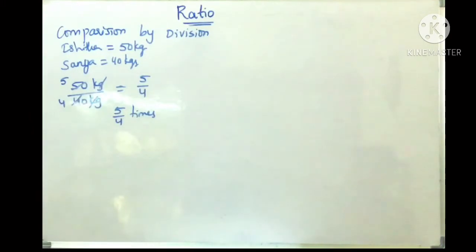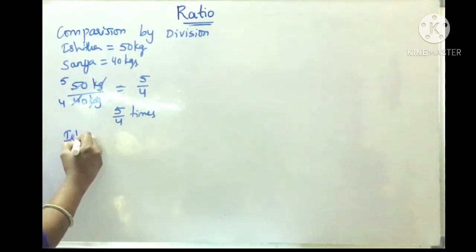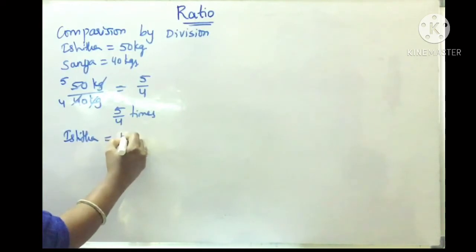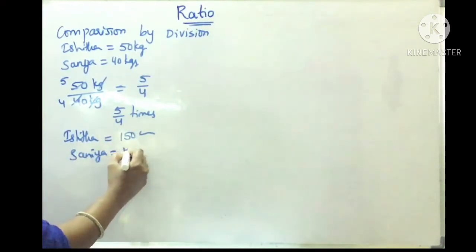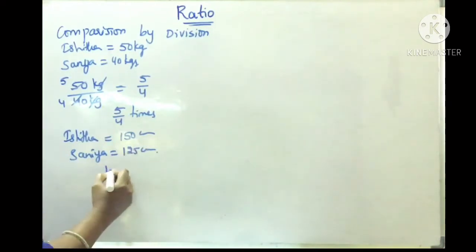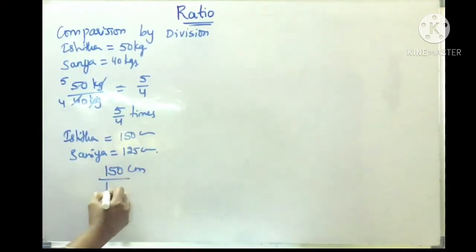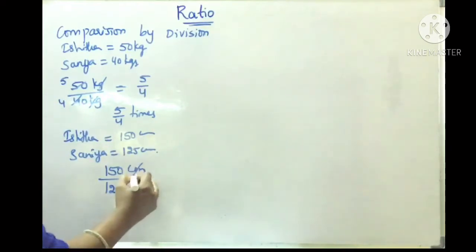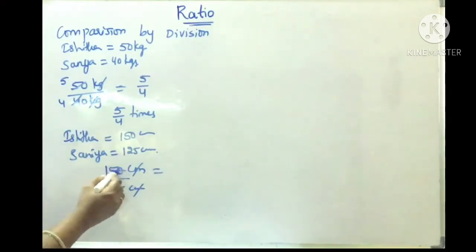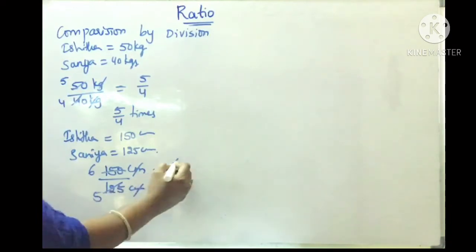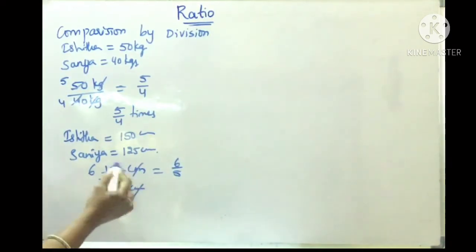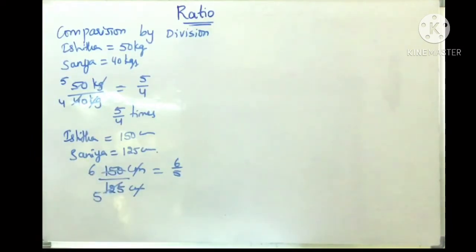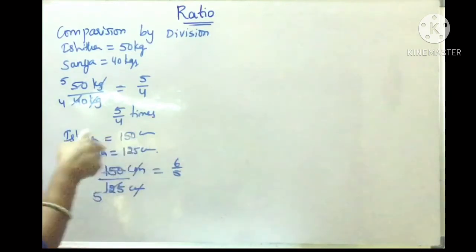Right? Now suppose we take Ishita's height. Ishita's height is 150 centimeters and Sania's is 125 centimeters. So we will compare 150 centimeters by 125. When you do, here you will get 25 6 are 150, 25 5 are 125. So you will get 6 by 5. Means we can also say that Ishita's height is 6 by 5 times that of Sania. We can also say that Ishita is 6 by 5 times taller than Sania.